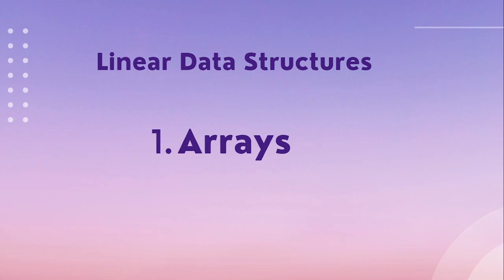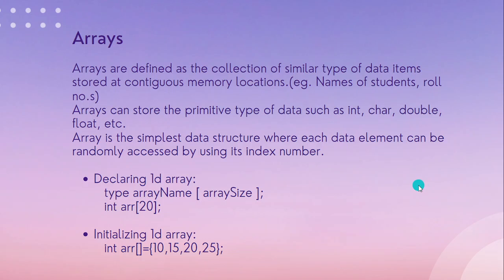So we will start with the linear data structure. First part is arrays. Arrays are defined as a collection of similar data types. It is a list of similar type of items.